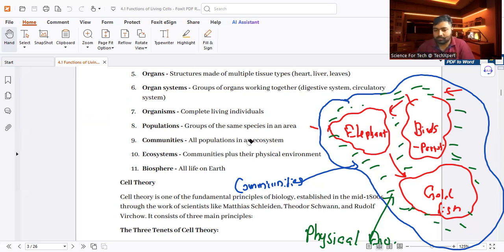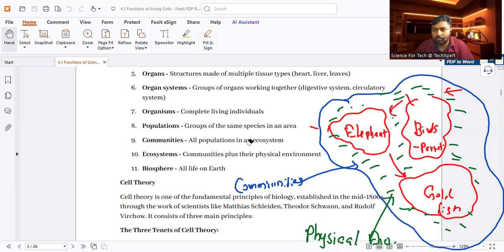Finish writing? Okay. Then biosphere. This is the highest hierarchy. Biosphere means these ecosystems collectively form a biosphere.